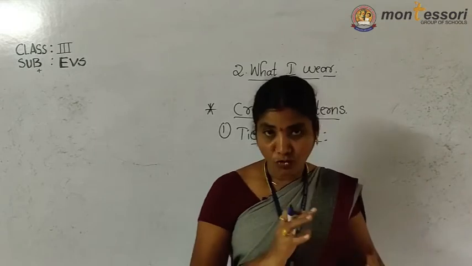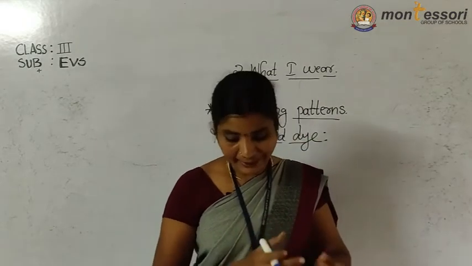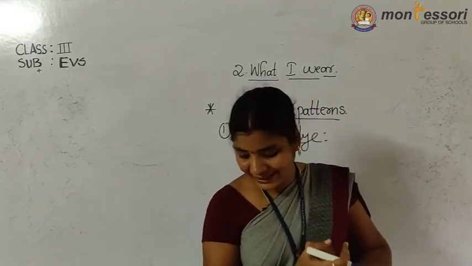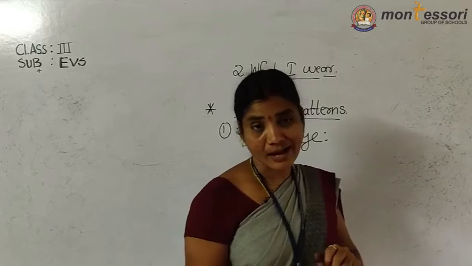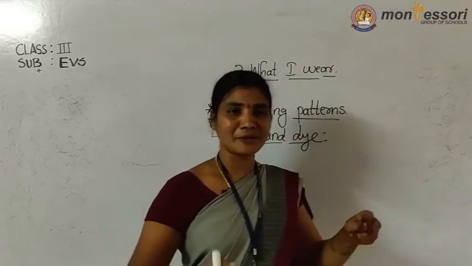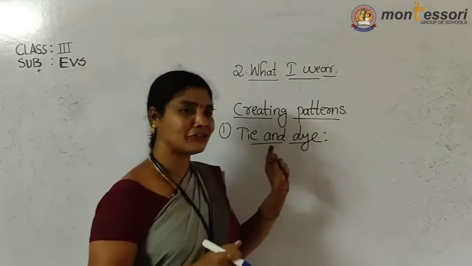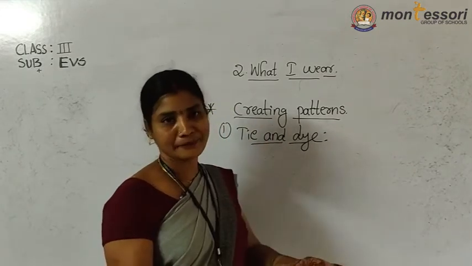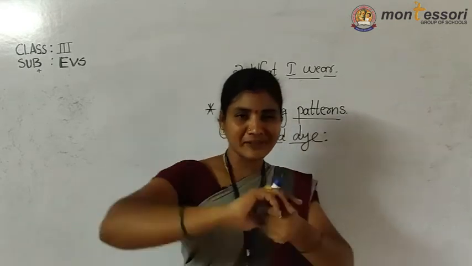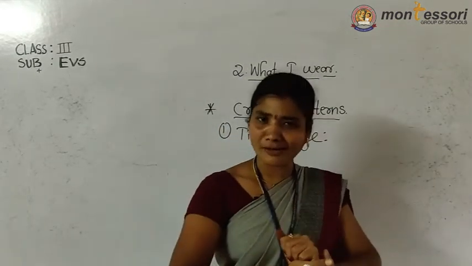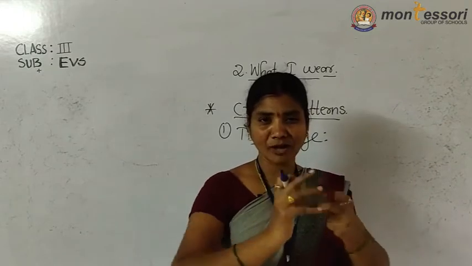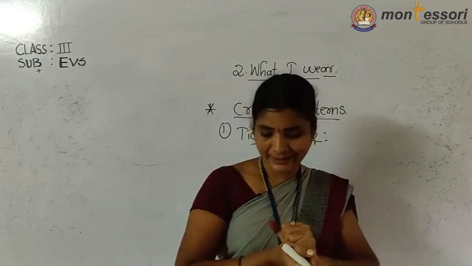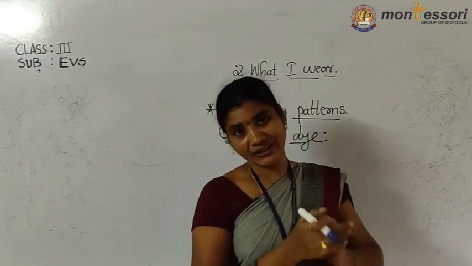Dyed cloth can be folded, twisted and tied in any pattern of our choice. This method is practiced widely in Gujarat and Rajasthan. Simple, children. In this sentence only, the type is there: tie and dye. So we are twisting the cloth, rolling the cloth. We take a piece of cloth and twist it, wrap it, fold it, after dyeing, after coloring.